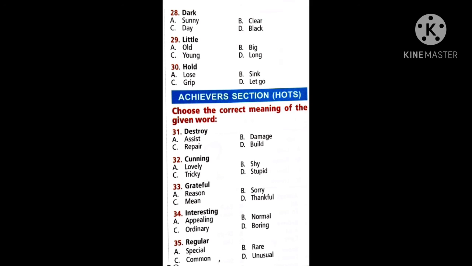Cunning. A person who is cunning will always try to cheat others. So what do you say? Cheating others and everything. That person, what do we call him? Can we say lovely, shy, tricky, or stupid? Playing tricks. Tricky means those who play tricks on others. We call the word tricky.